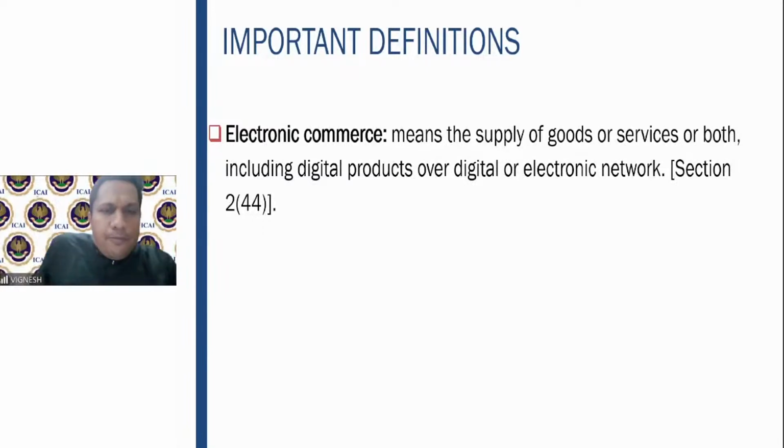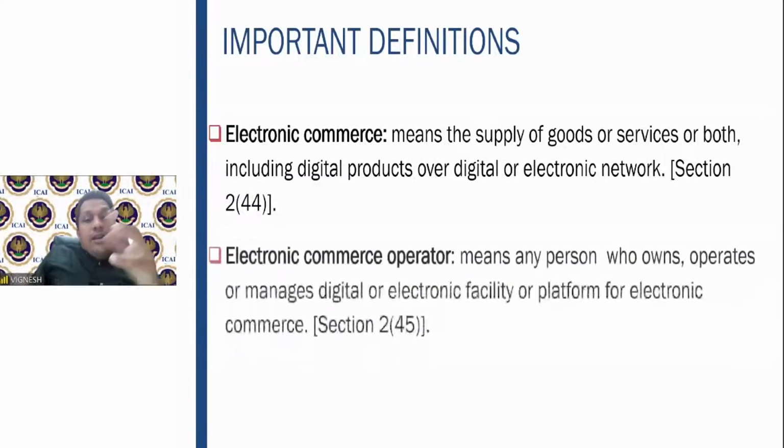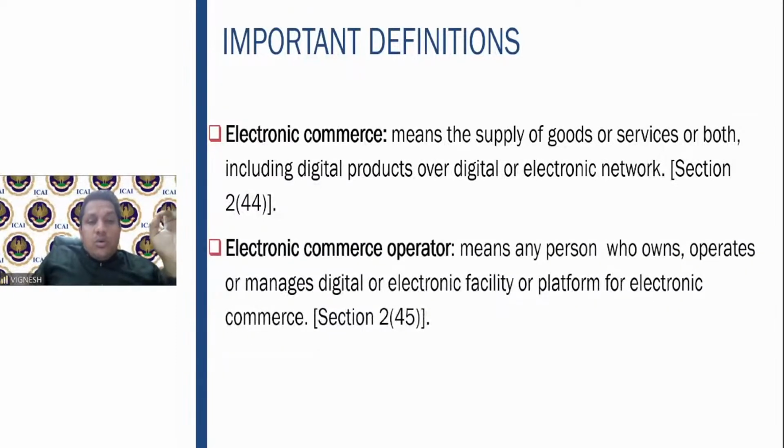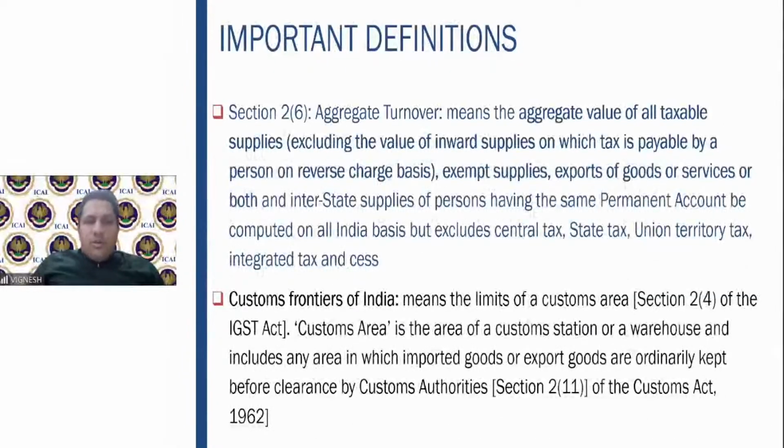Now let us go to the definition. Electronic commerce means the supply of goods or services or both, including digital products, over digital or electronic network. Very simple. It can be digital products or physical products, but both should happen over the digital or electronic network. Section 2(44). An electronic commerce operator is very simple: the person who owns, operates or manages a digital or electronic facility or platform for electronic commerce. So a person owning, managing or operating the platform is your electronic commerce operator as per Section 2(45). I hope every one of you understood the definition.